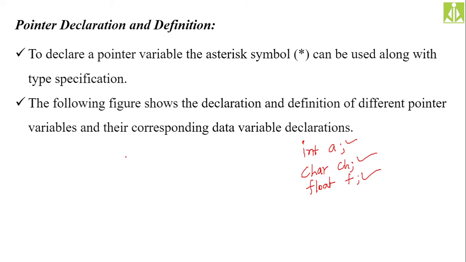So to declare a pointer, suppose you have a variable a of type integer and you want to store its address. Before creating the pointer you must know what variable's address you are going to store into that pointer.